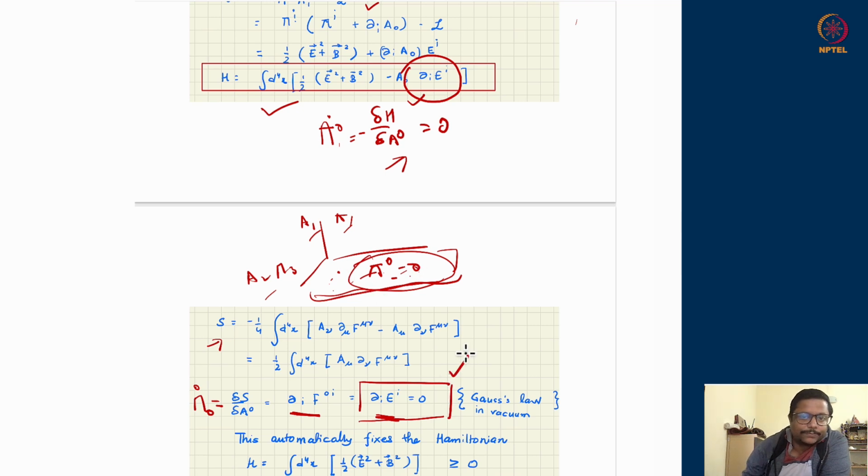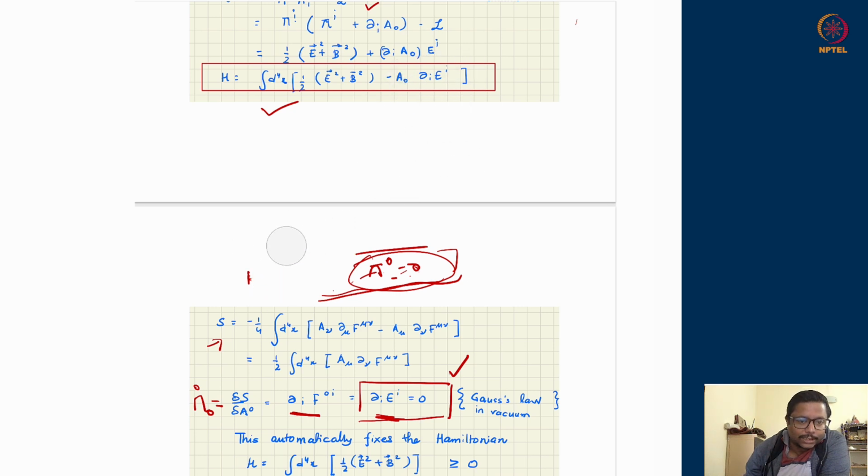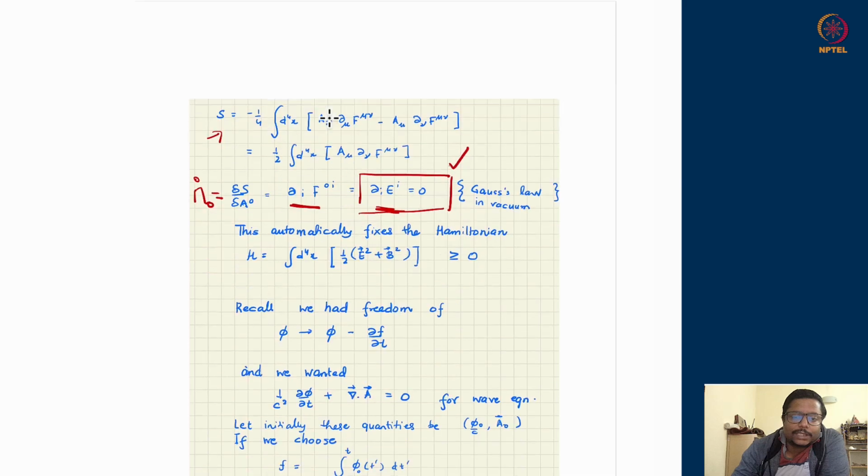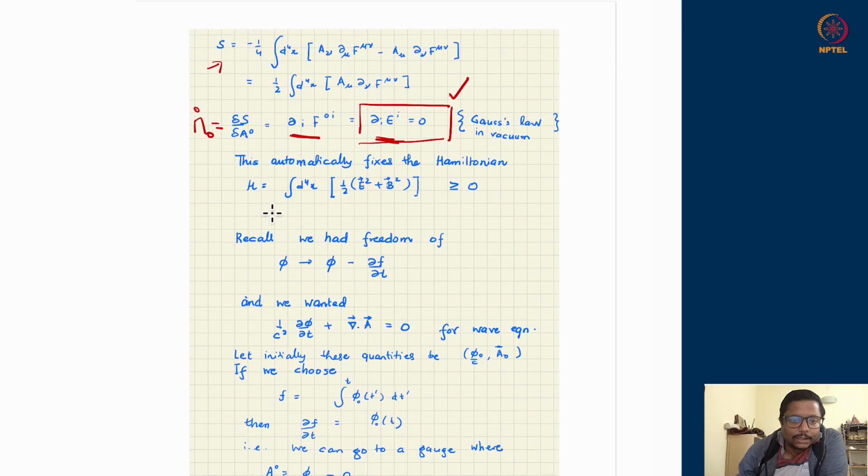That is this constraint, and therefore one can drop the last term in the Hamiltonian, which tells you that if it is non-zero, you have moved away from the physical description of electrodynamics. So I do not want that. Under time dynamics, I want to remain there only. Therefore I can constrain myself to remain on that physical surface, which is equivalent to Gauss's law, and on that physical surface the Hamiltonian becomes just E square plus B square with a half. And now that is a relief for us, because this is a positive semi-definite Hamiltonian. This does not become negative ever.